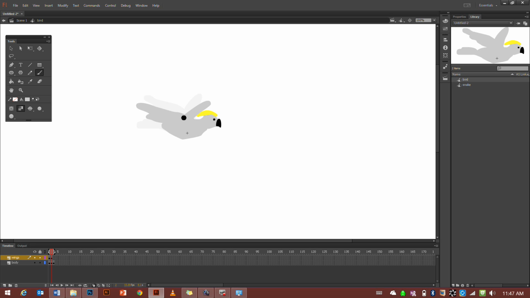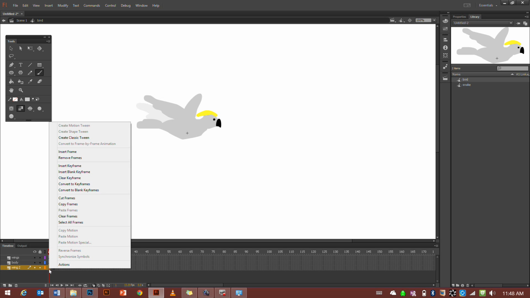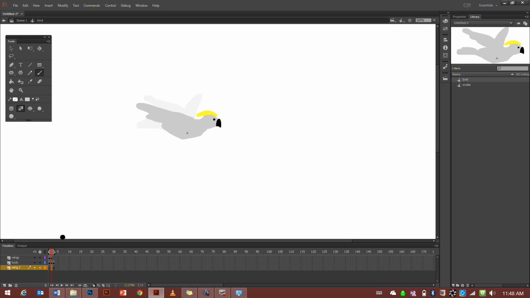Now, as you can see, the other wing is slightly going to be a problem because it's going to start chopping the head off. So I might leave the second wing and make that another layer behind the body. So if I go new layer and choose layer 3 to drag below the body and call that wing 2. And I want to insert a keyframe. Now I want a blank keyframe because I don't need anything on that layer because I already drew it there.